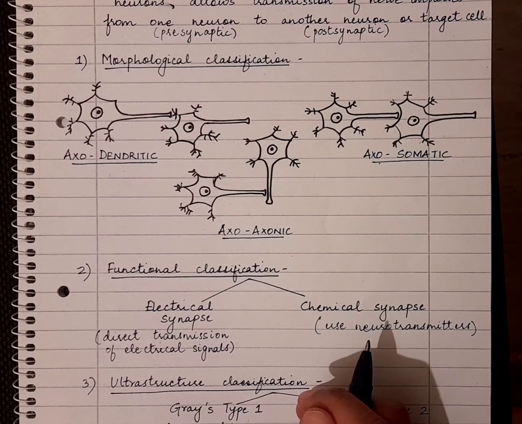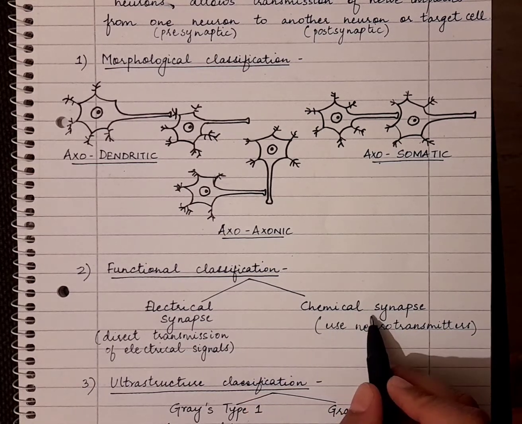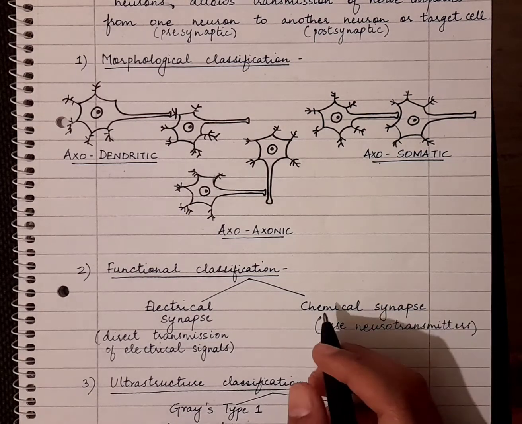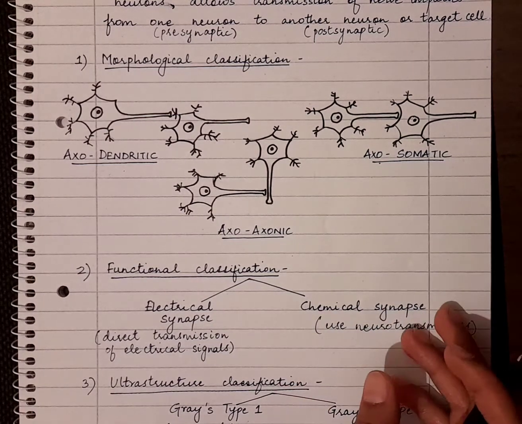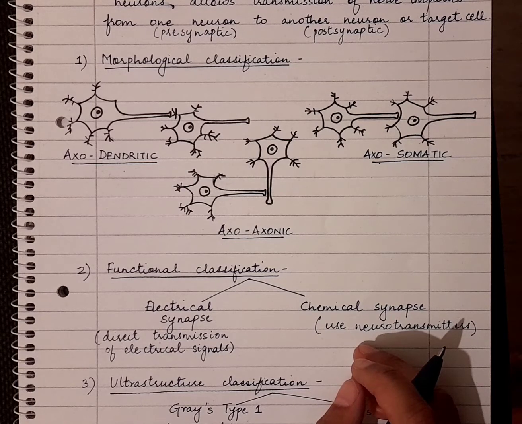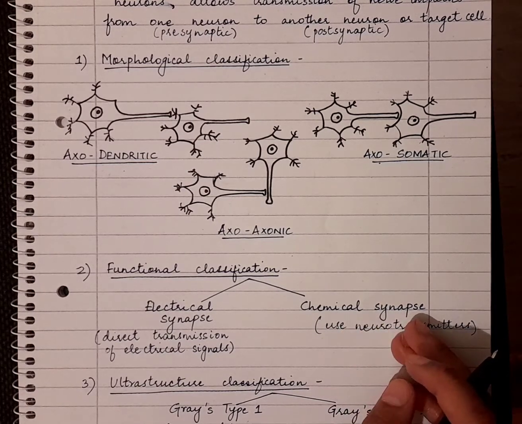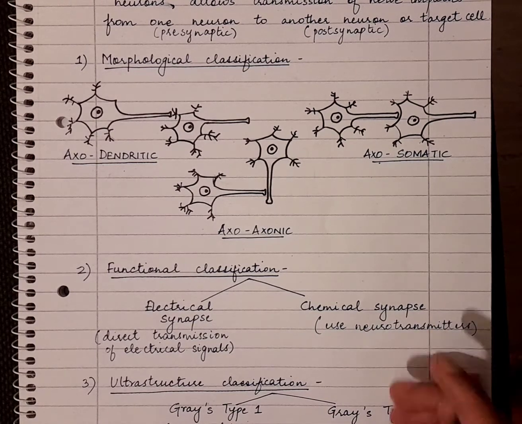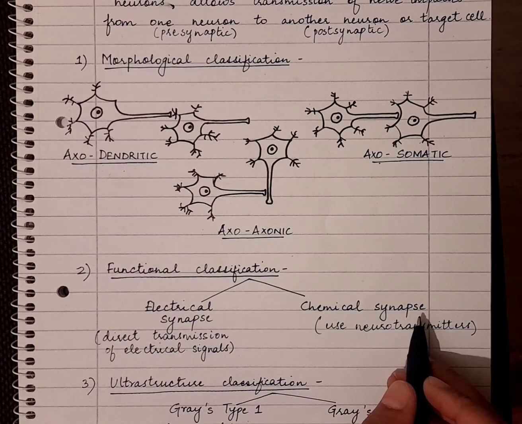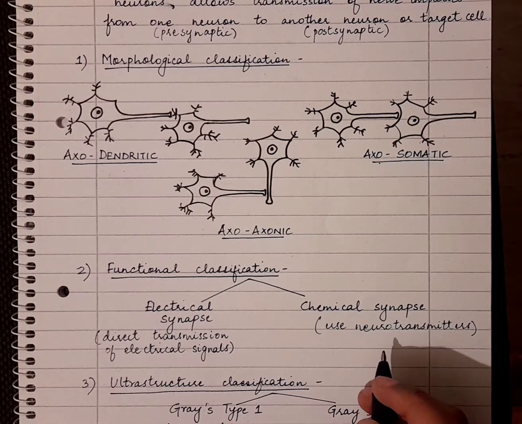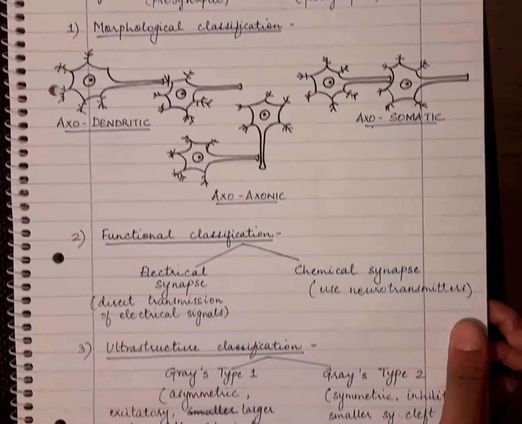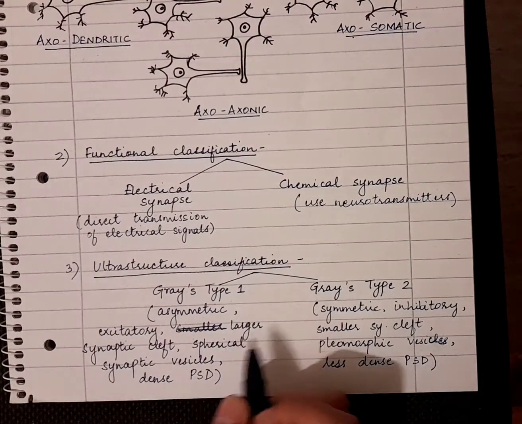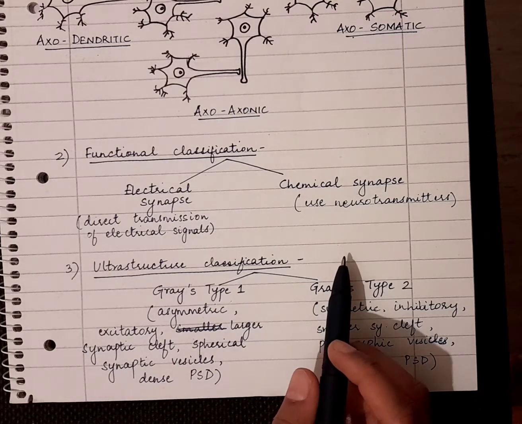On the other hand, chemical synapses are the ones which use neurotransmitters. As we talked about earlier, neurotransmitters are chemical molecules which help in the transmission of nerve impulses from the presynaptic neuron to the postsynaptic neuron. So those are called chemical synapses. And the last classification is that of the ultrastructure. Now, these classifications are basically of the chemical synapses.